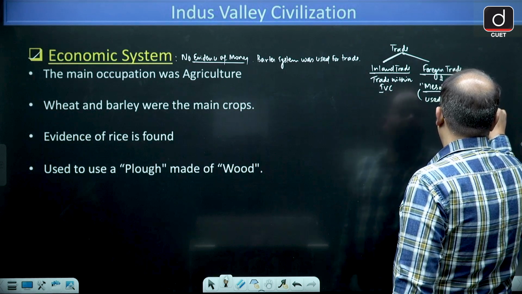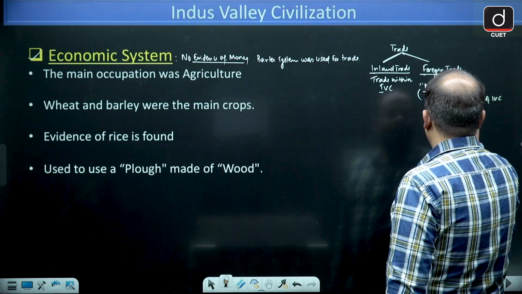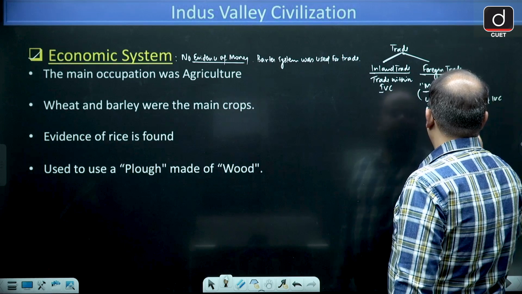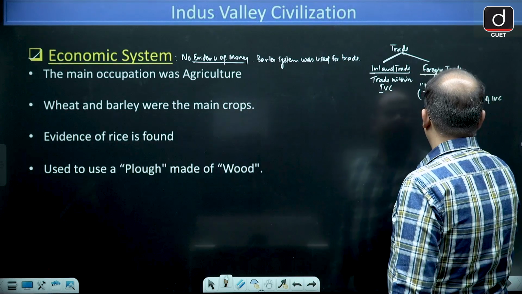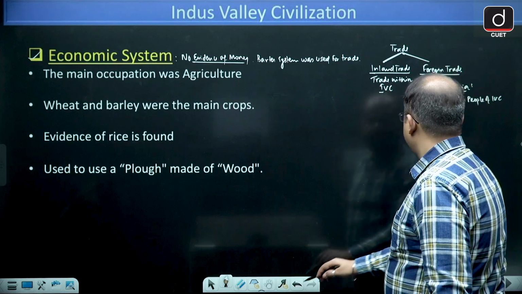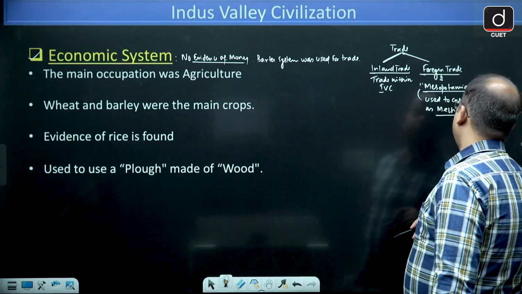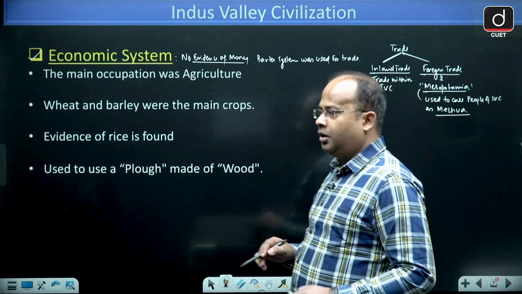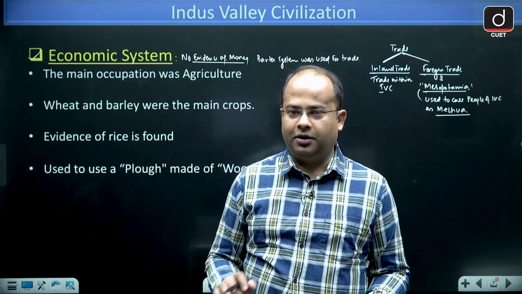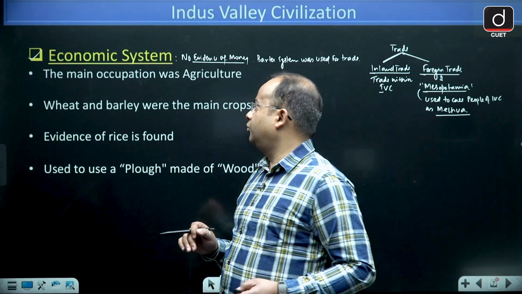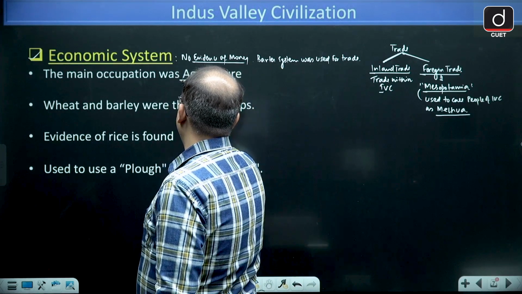The Mesopotamians used to call the people of Indus Valley Civilization by a different name. Now the main occupation of the people was agriculture. So the main occupation was agriculture.